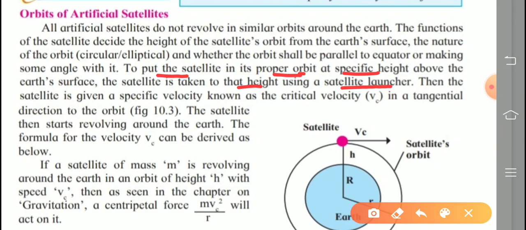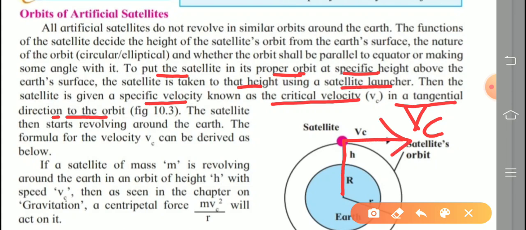Then the satellite is given a specific velocity known as the critical velocity, indicated as VC, in a tangential direction to the orbit. That is shown here in the figure. This is the radius and this is the tangential direction. Remember, you know the meaning of tangent in mathematics.